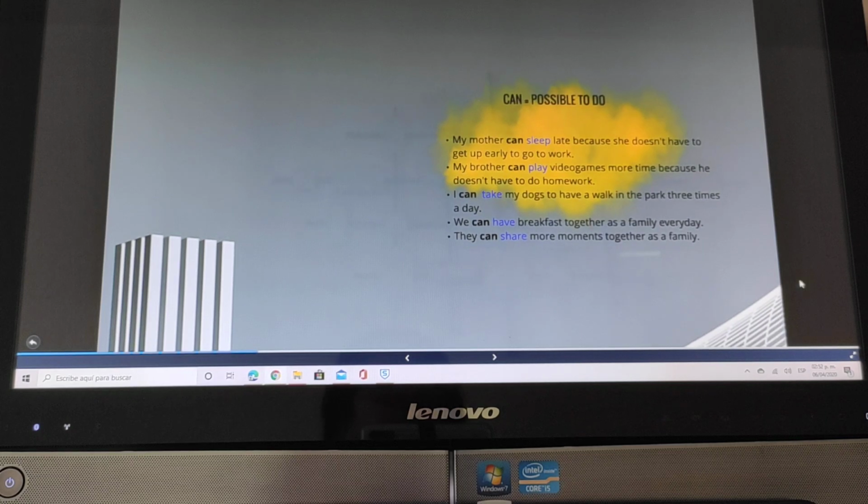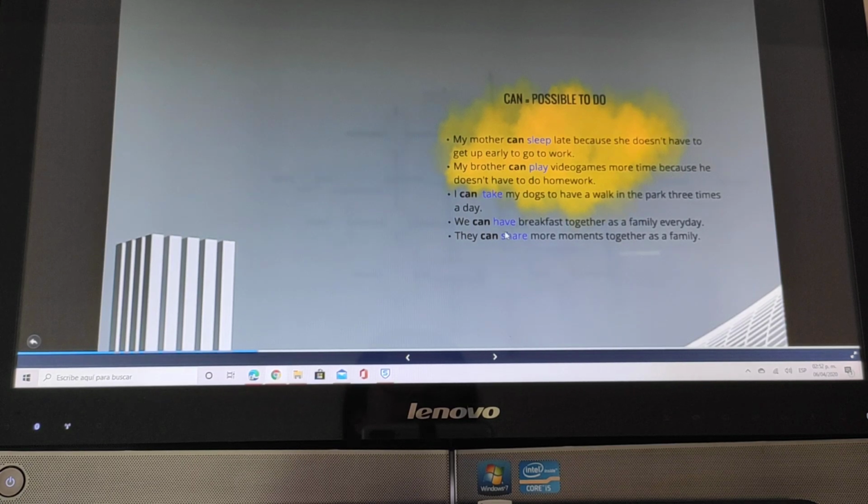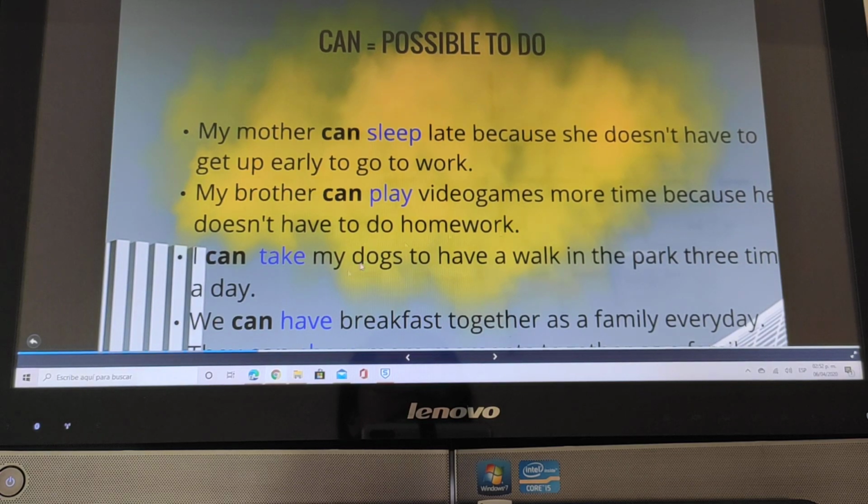Let's check can. In this case, can is going to be the modal we use with all the subjects: I, you, he, she, it, we, or they. And after can, we need the main verb, the principal verb, in simple form, like sleep, play, take, have, and share. And the meaning of this sentence would be something possible.